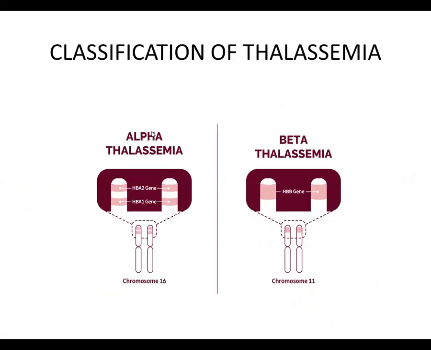We classify thalassemia into two types, alpha thalassemia and beta thalassemia. This is based on the mutation, whether it is affecting the gene of the alpha globin chain or the gene of the beta globin chain. The genes of the alpha globin chain are present on chromosome 16, and these are two pairs of genes, a total of 4 alleles. The genes of the beta globin chain are present on chromosome 11, and this is a single pair of genes.